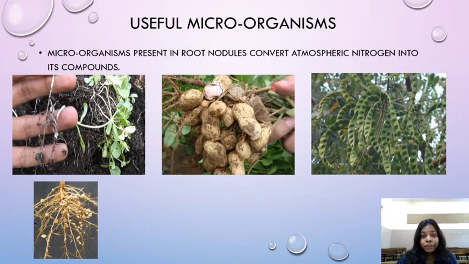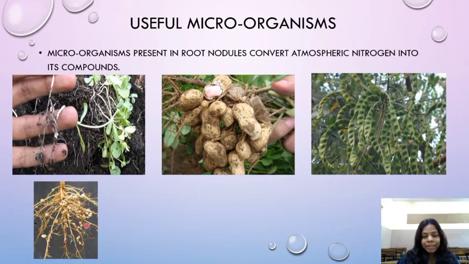Now, even nature is taking help of microorganisms and making the soil very healthy and fertile. Now see this is a methi plant, children, fenugreek. The methi which you are eating every day. These are the roots of the methi plant. Here you can't see it clearly, but here it's very clear. See the small rounded structures. Those are the root nodules.